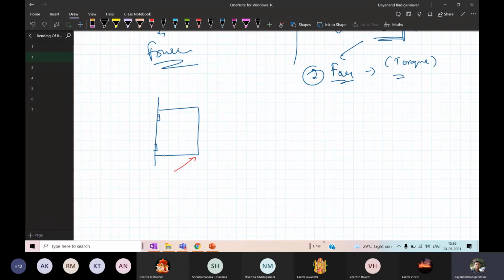Okay, the door will not open. You have to apply the force at the point, and it is perpendicular. That means you have to apply the force such that it is perpendicular to the surface. If the surface is perpendicular, what happens? The door opens easily.